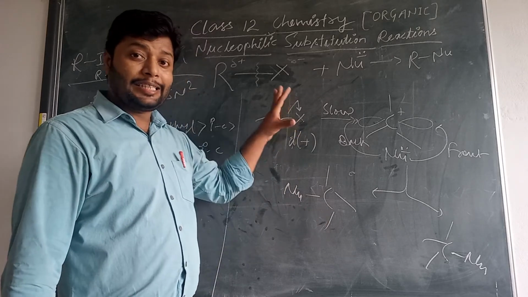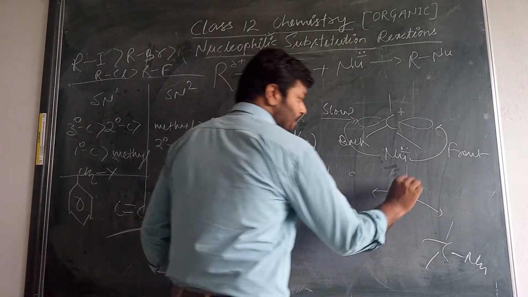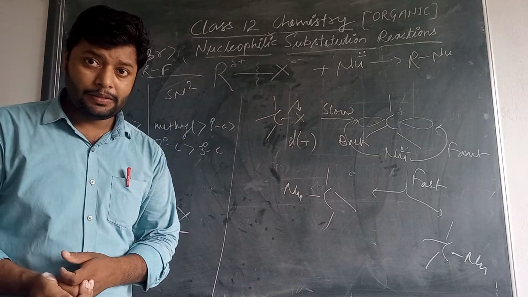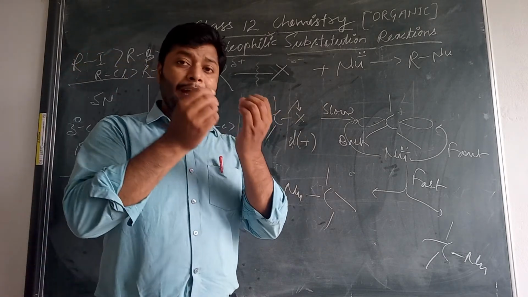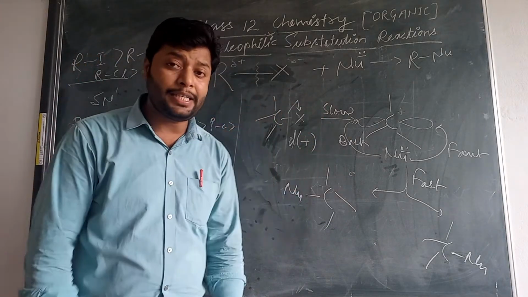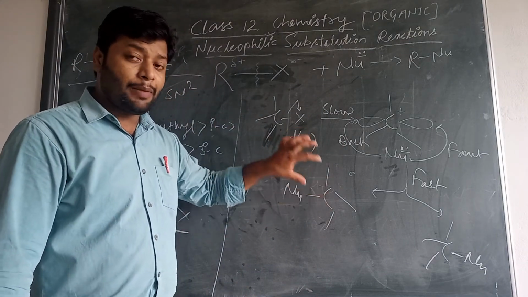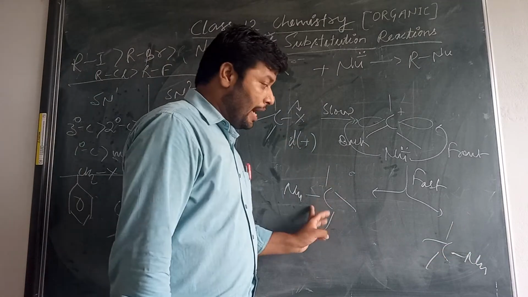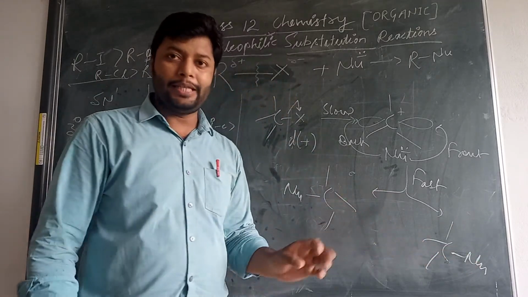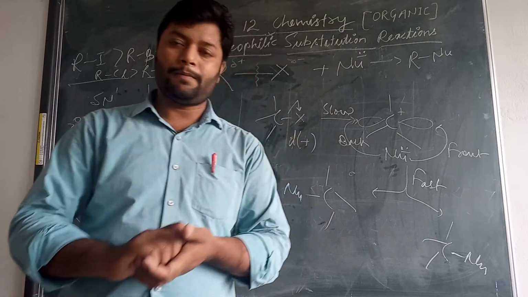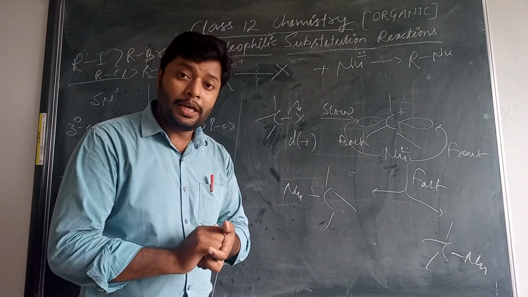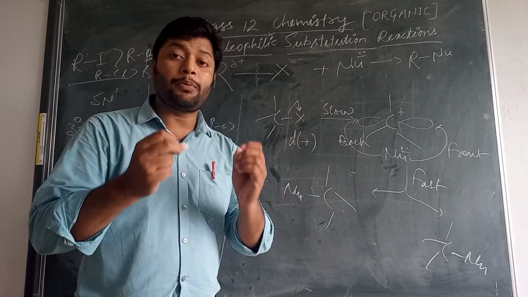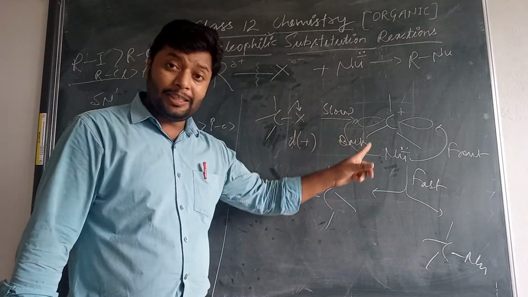Same way, if the product is the opposite of the reactants in the configuration, that is called inversion product. In SN1, you can see, this is the first step. In SN1, the nucleophile has equal possibility to attack from both sides, so there is equal formation of the inversion product and retention product, and the mixture of these two is called racemic mixture, students. So these two products are the racemic product formed by the SN1 reaction.